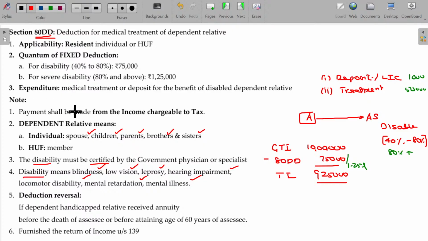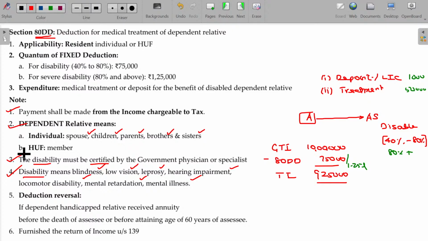Payment shall be made from the income chargeable to tax. And in case of Hindu undivided family, family members will be taken here. Already told you, if you are investing in LIC and the premium is within the limit, means within 10% or 20% as the case may be, naturally you can claim the amount as a deduction.